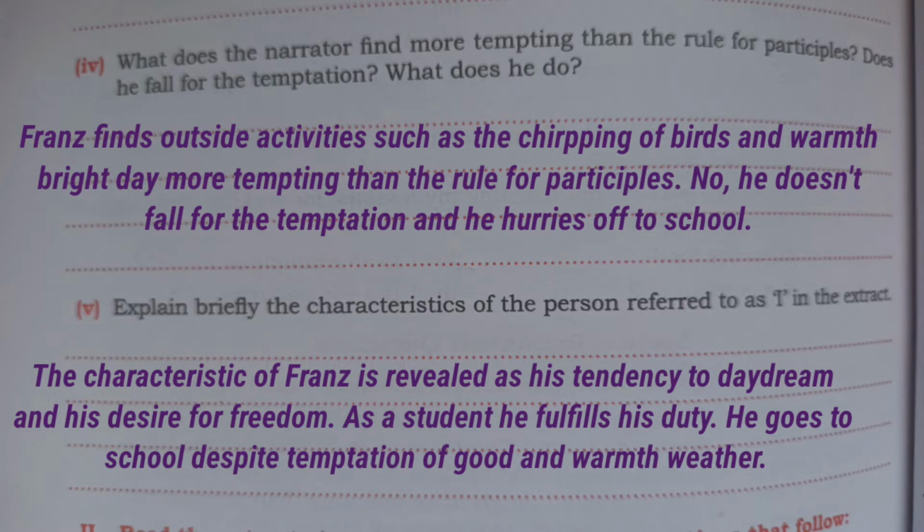Next, number 5. Explain briefly the characteristics of the person referred to as I in the extract. The answer will be, the characteristics of Franz are revealed as his tendency to daydream and his desire for freedom. As a student, he fulfills his duty. He goes to school despite the temptation of good and warm weather.